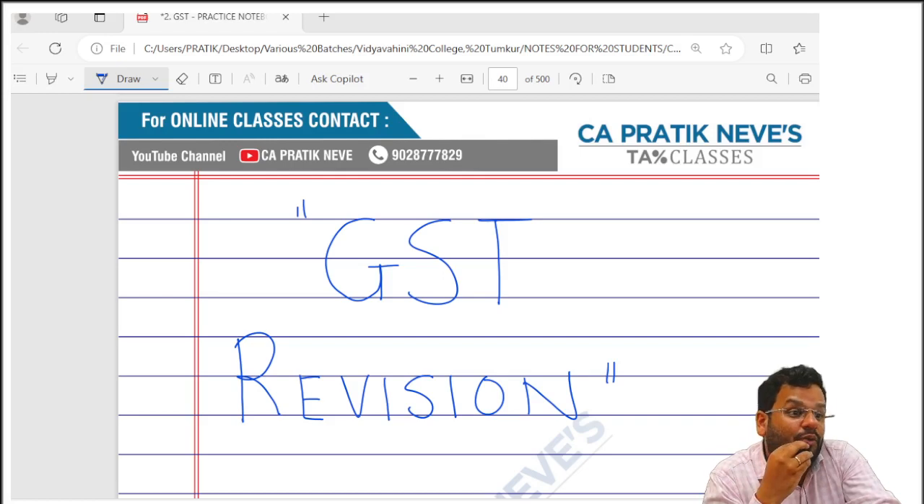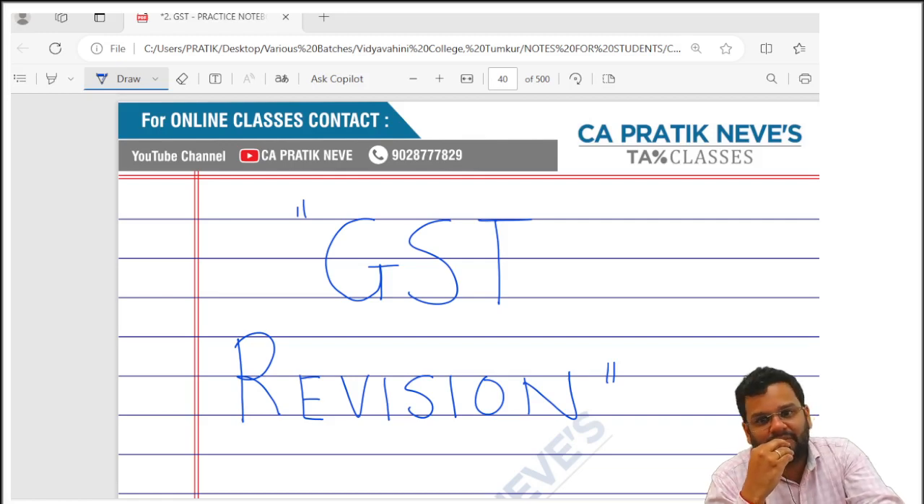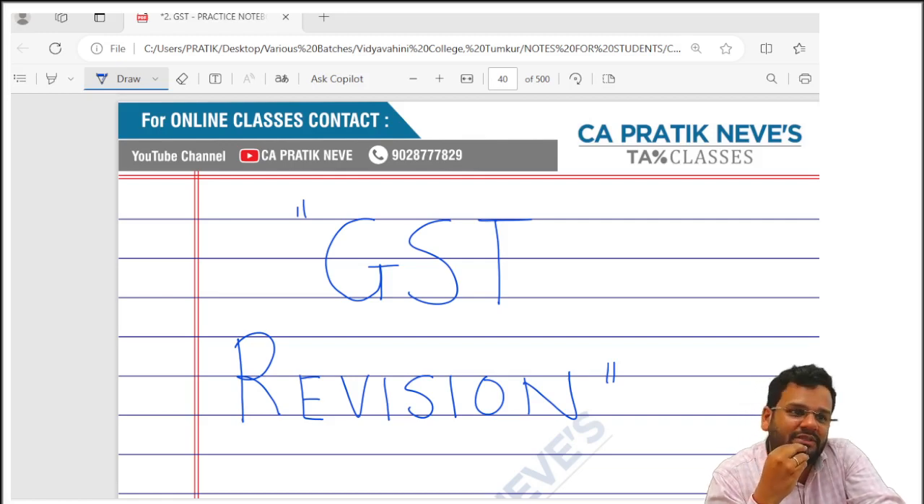Then friends, 12.12, banking service. If the address of the recipient of supply exists in the records of the supplier, then the location of the recipient of supply. If it does not exist, then the location of the supplier. 12.13, insurance service. B2B, meaning given to a registered person, the location of such person. If given to an unregistered person, the address of the recipient of supply in the books of the supplier.